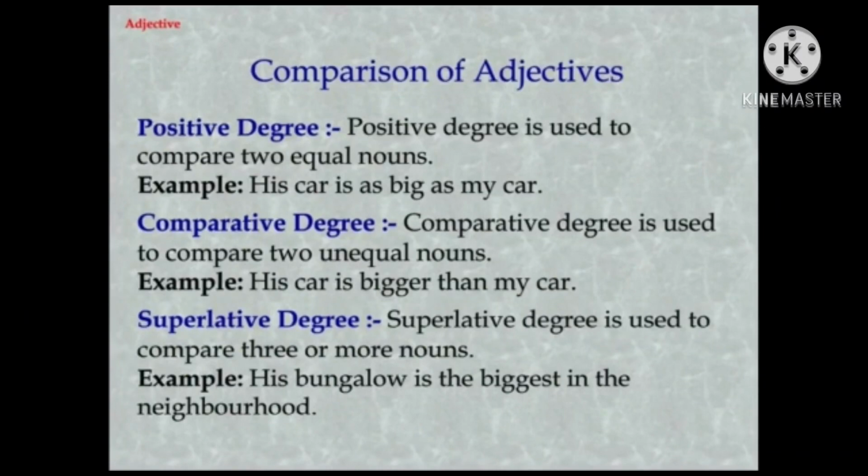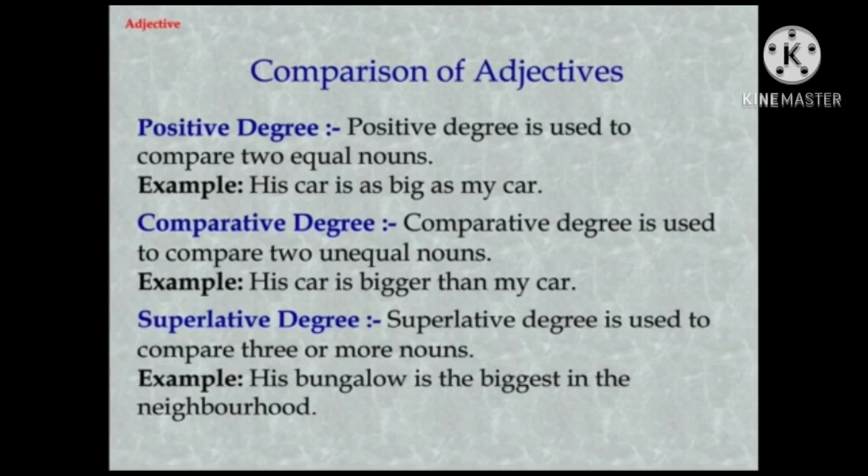Now let's move ahead with comparison of adjectives. There are 3 degrees: positive, comparative and superlative. Positive degree is used to compare two equal nouns. For example, his car is as big as mine. Comparative is when we are comparing it with the other car. So comparative degree is used when two unequal nouns are there. His car is bigger than mine. And superlative means we are giving an extraordinary feature. His bungalow is the biggest in the neighborhood.